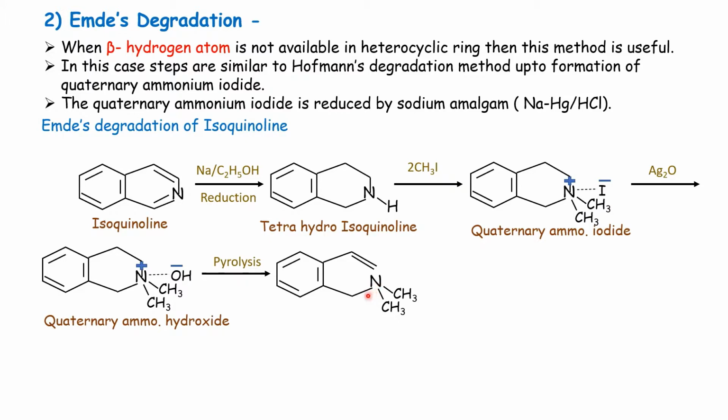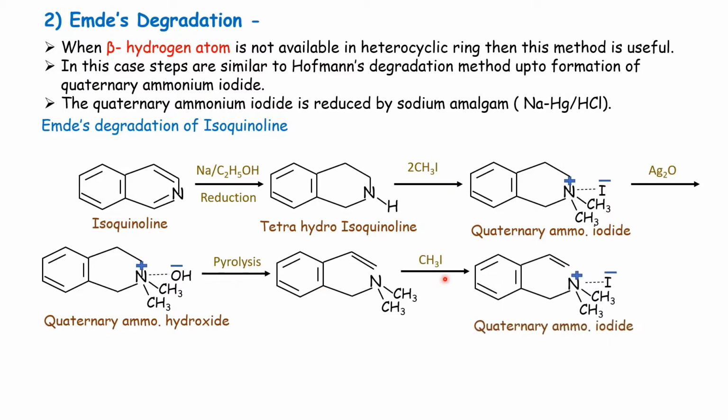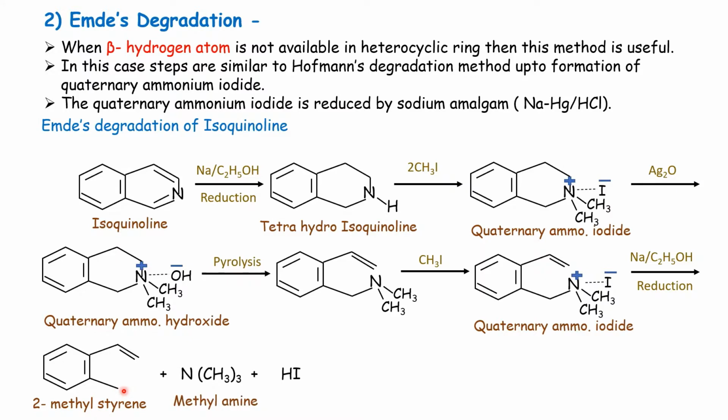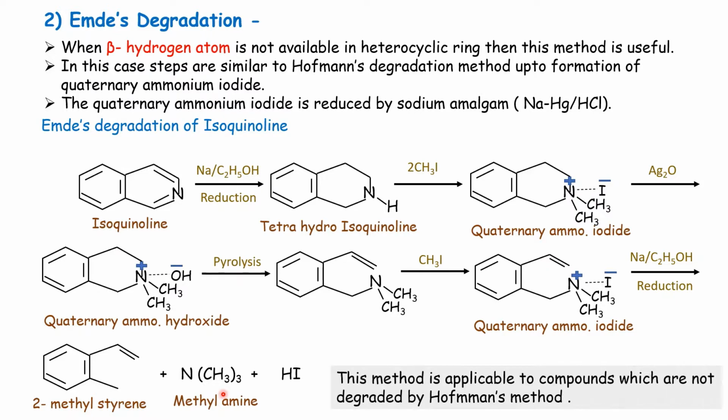But there is no beta hydrogen atom for that side. In that case, first is methylation. We get quaternary ammonium iodide. There is no beta hydrogen atom. Therefore, in case of Emde's degradation, that quaternary salt is reduced with sodium in ethanol. Then methyl styrene is obtained as the product, and removal of methylamine takes place.